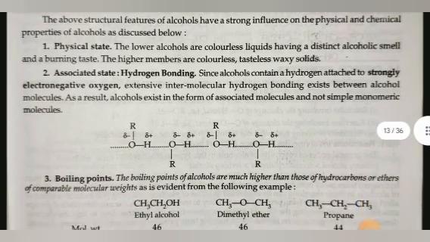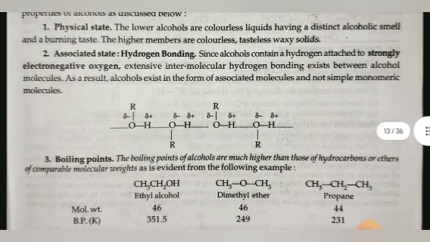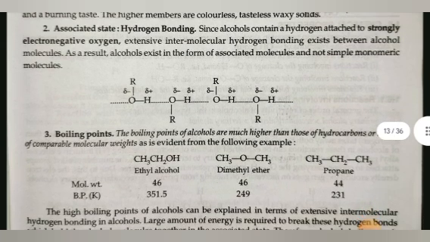First is physical property. The lower alcohols are colorless liquids having a distinct alcoholic smell and a burning taste. The higher members are colorless, tasteless, waxy solids. Second is associated state, hydrogen bonding. Since alcohol contains hydrogen attached to a strongly electronegative atom, extensive intermolecular hydrogen bonding exists between alcohol molecules. As a result, alcohol exists in the form of associated molecules and not simple monomeric molecules.